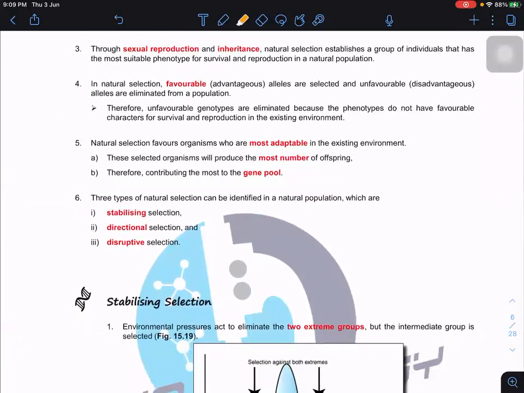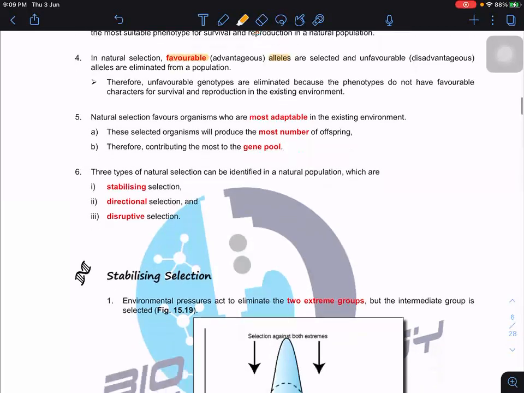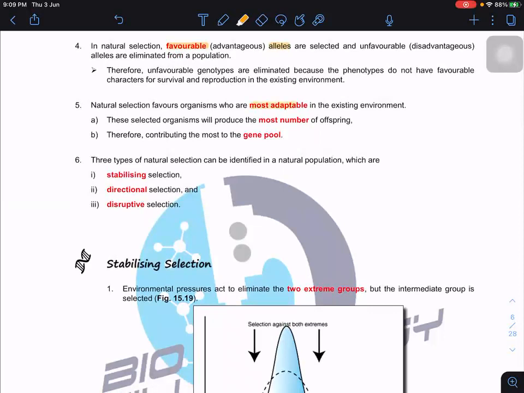Through sexual reproduction and inheritance, crossing over and also independent assortment are very important, so we have different variations. In natural selection, favorable, meaning advantageous, alleles are selected and unfavorable or disadvantaged alleles will be eliminated from the population. So natural selection favors the organisms that are most adaptable in the existing environment. Those organisms will have the most offspring and contribute most to the gene pool.